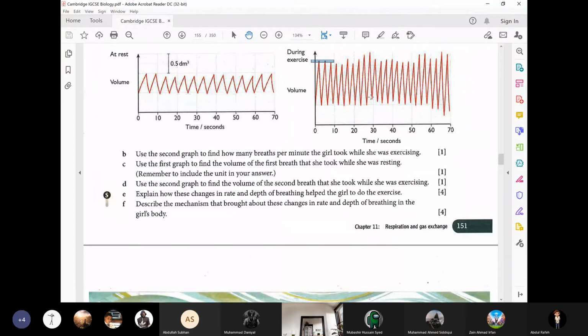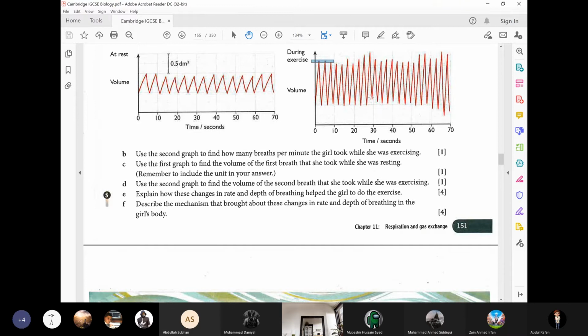So by increasing the number of breaths and depth of the breath, more air is inhaled, which will provide more oxygen to the blood, and blood will carry this oxygen to the muscles, and the muscles will use this oxygen to produce more energy by aerobic respiration, which is required for the exercise. All right, boys?